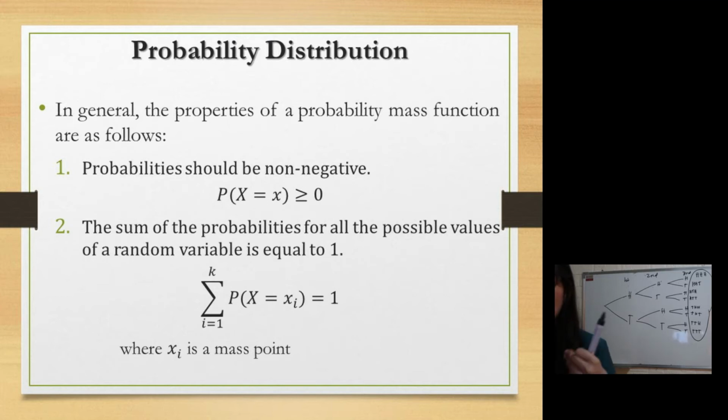Next, the sum of the probabilities of all possible values of a random variable is equal to 1. So if you add all the probabilities, the sum must be 1. Why is it? Because the highest value in probability is 1, and the lowest is 0, if you're talking about probability.